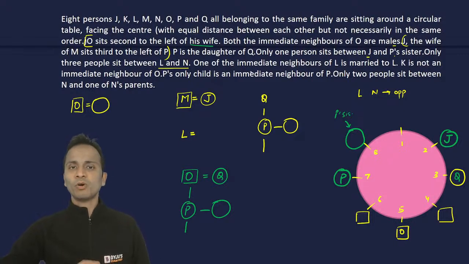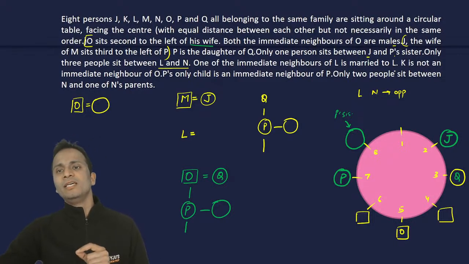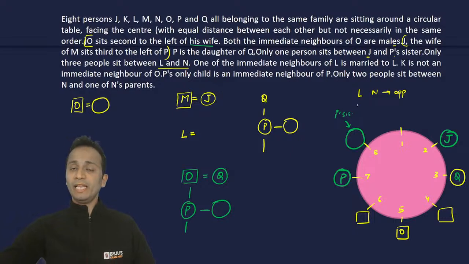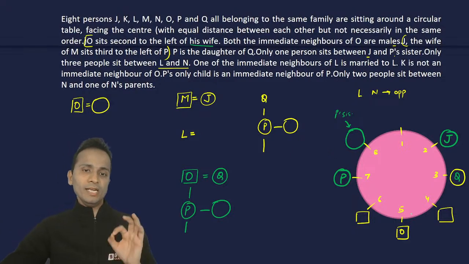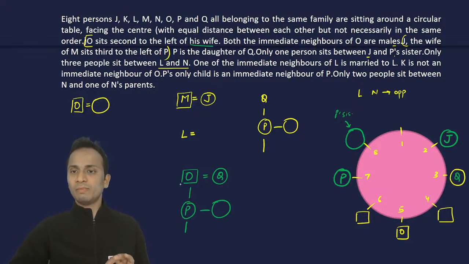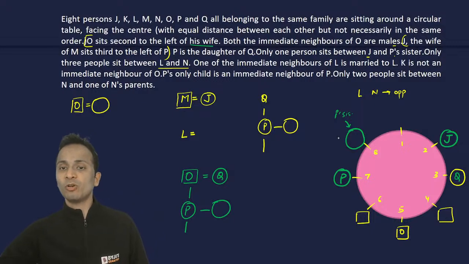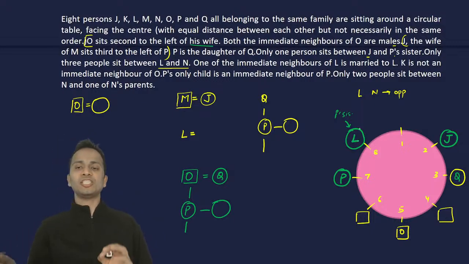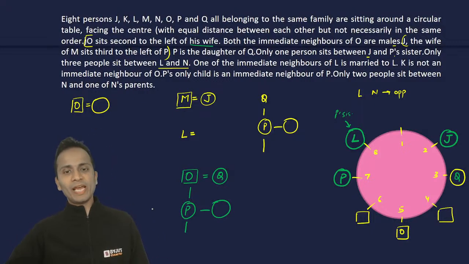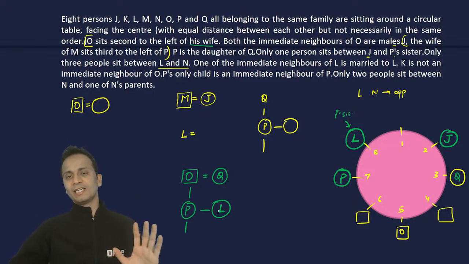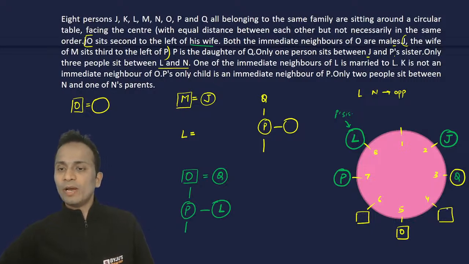आगे चलते हैं. One of the immediate neighbors of L is married to L. Now L will be married to the immediate neighbor. Okay. Now L किससे married हो सकता है? L O से married नहीं हो सकता. L Q से married नहीं हो सकता. तो L cannot be at chair number 4. L has to be at chair number 8. So L will be the sister of P. इतना clear है? Done. Now N will be sitting at chair number 4.